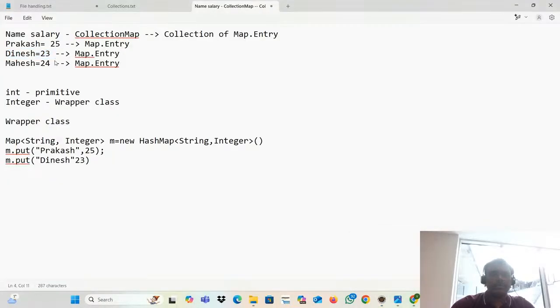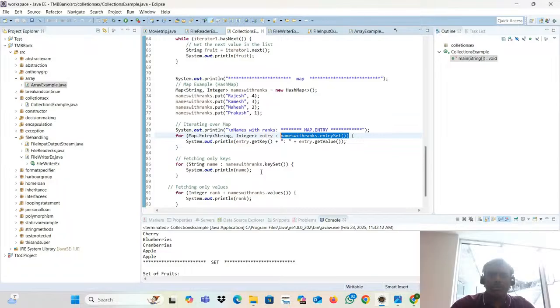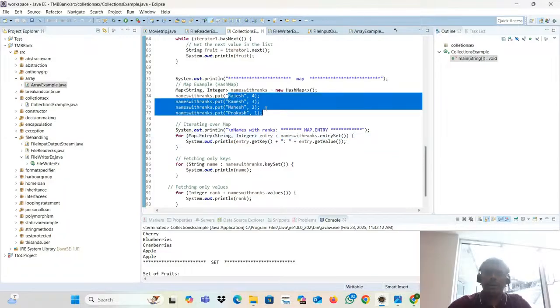What is the collection view of the map? This entire stuff. How many map data entries do I have? 4: Rajesh, Ramesh, Mahesh, Prakash. I want to fetch it one by one.